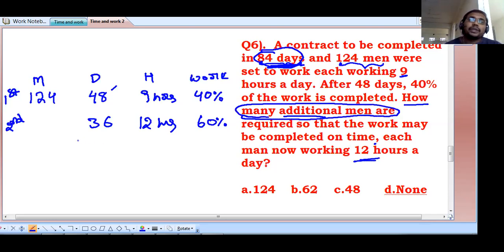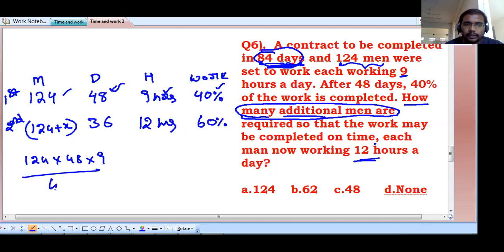How many additional? That is 124 plus x we will write. So in the first case, M1 D1 H1 by W1, M2 D2 H2 by W2. So M1, write it: 124 into 48 into 9 by 40 percent is equal to 124 plus x into 36 into 12 by 60.